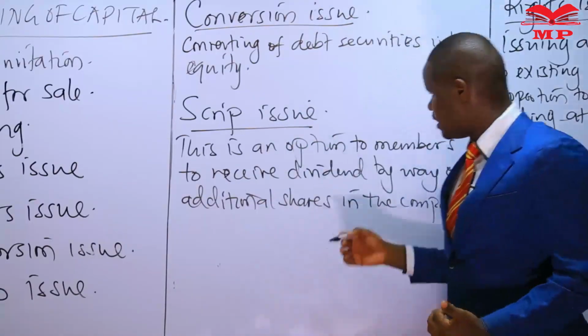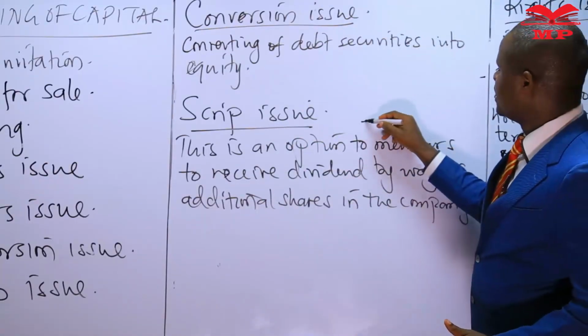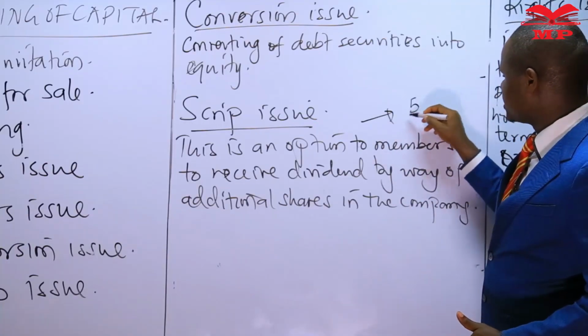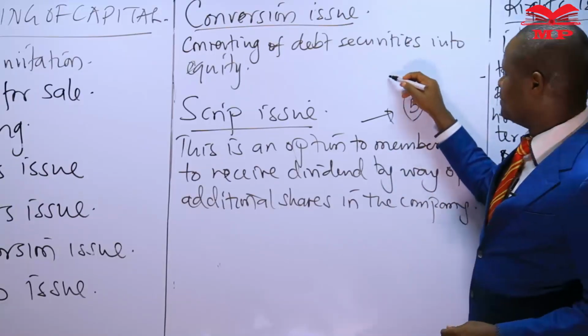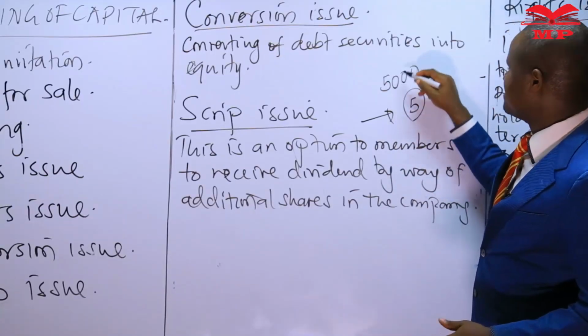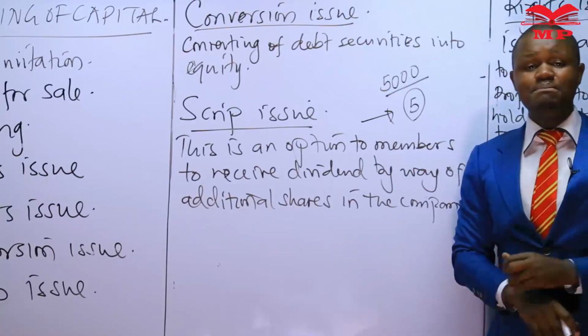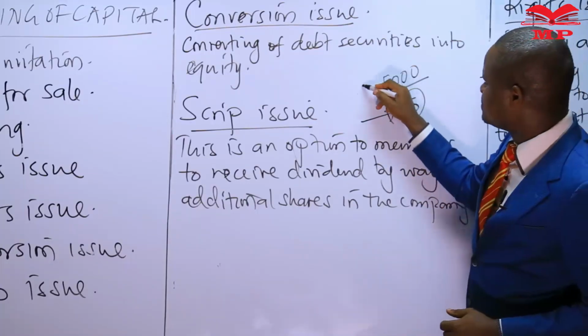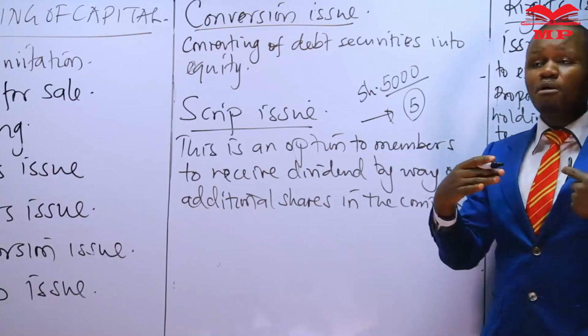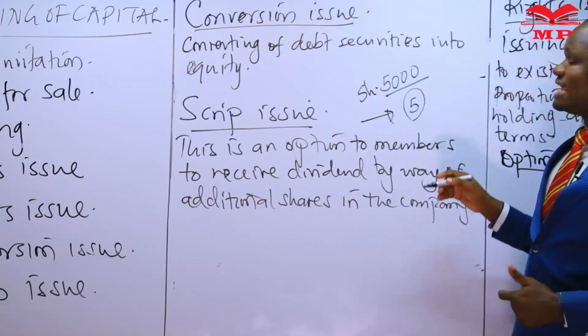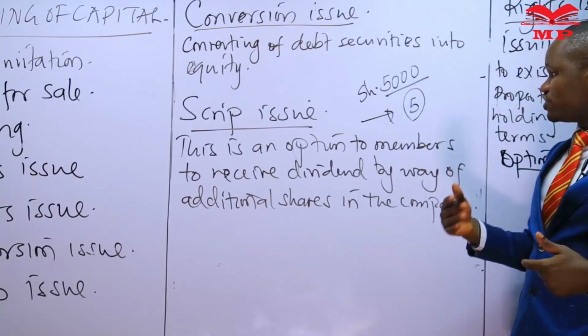So for mathematical representation, if we have shares valued at shillings 5, and the dividend payable to an individual member for mathematics purposes being 5,000, then we can give an option to this shareholder. Instead of receiving your 5,000 Kenya shillings in the form of cash dividend, we are giving you the option of taking up additional shares.